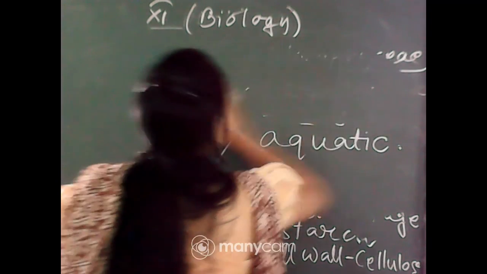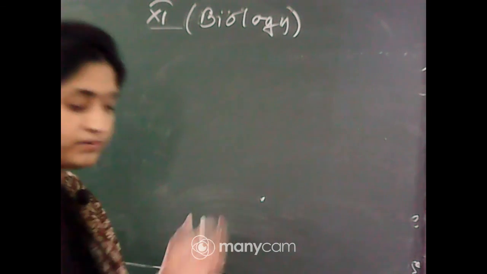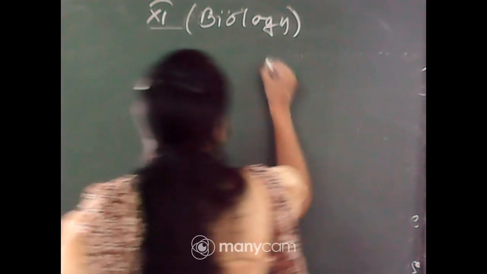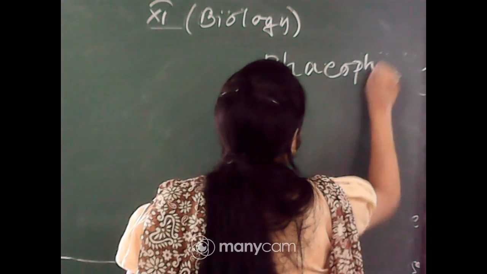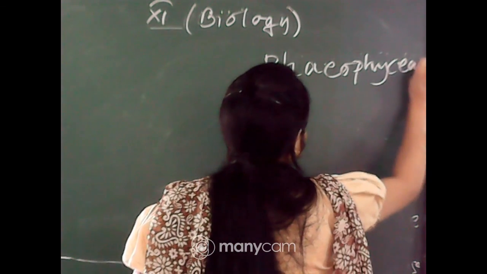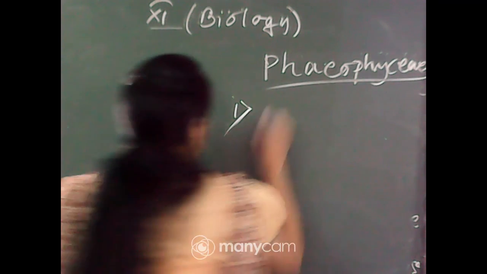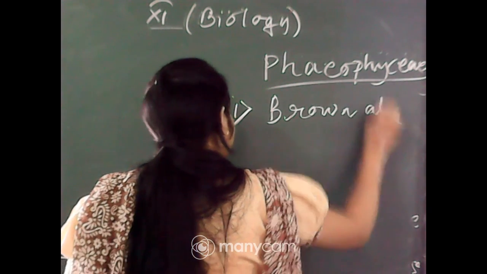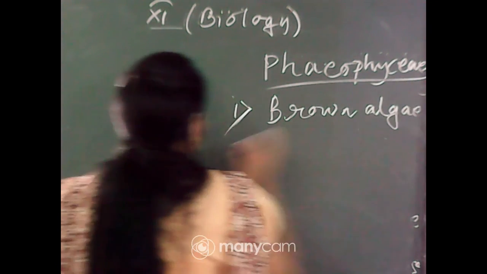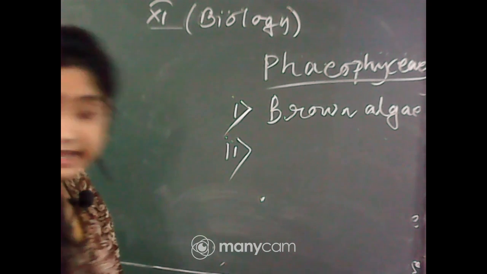Next one, Phaeophyceae. These are the characteristics of the Phaeophyceae, the brown algae. First one, brown in color. Second, which type of chlorophyll does it contain?